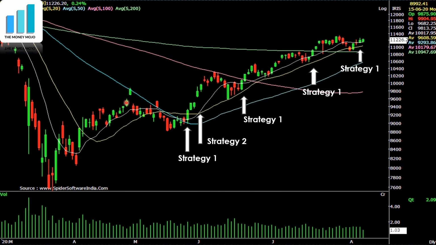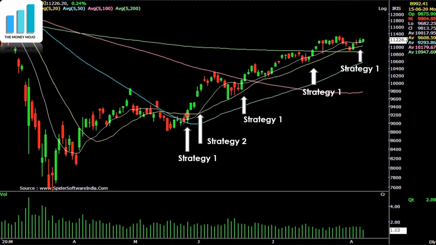So I'll use this Nifty chart again to give you a clear and complete idea of how a particular strategy can be used. I have written strategy 1, which is the price moving above the 10-day moving average, for example. Here also strategy 1 could have been taken. Here also strategy 1 could have been taken. But why didn't we take it? Because of the 50-day filter. We don't take a buy unless the price is above the 50-day moving average. So when this price moved above the 50-day moving average and closed above the 10-day moving average here, strategy 1 kicks in.